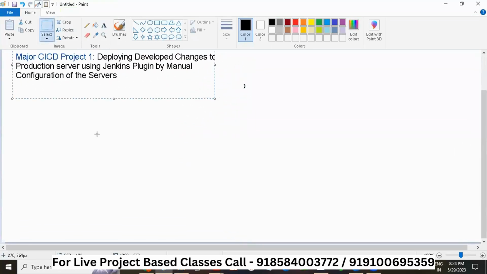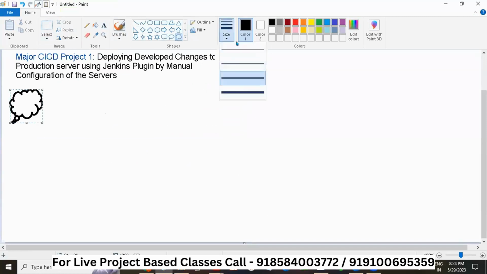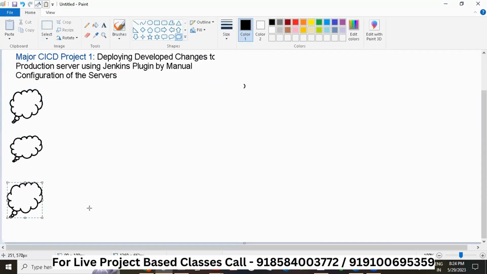What exactly I'm trying to say is there are some developers who are writing code in maybe some language called Python or PHP, whatever. They will push this code to somewhere which is called the Git.